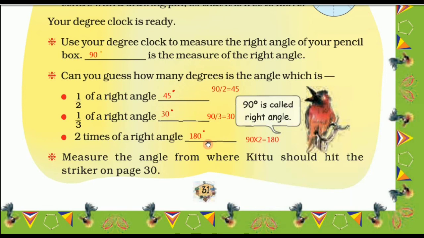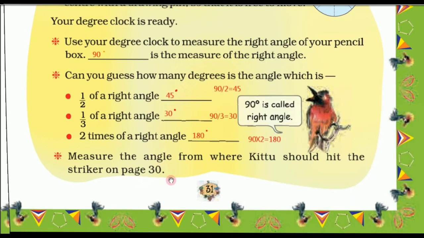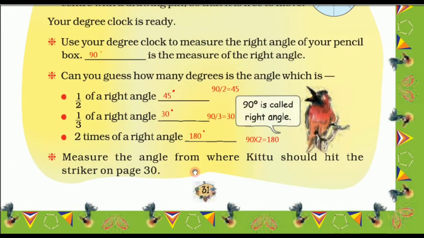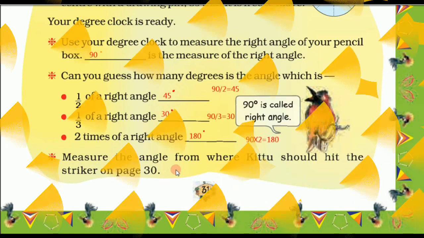So 180 degree. Now measure the angle from where Kittu should hit the striker on page 30. I have already drawn a line there. So we can write the answer here, and if you measure, it will be 30 degree.